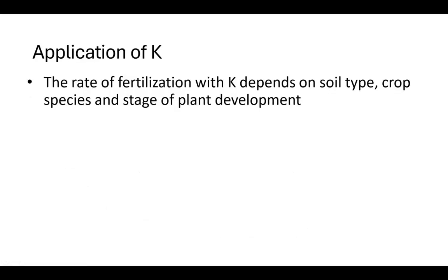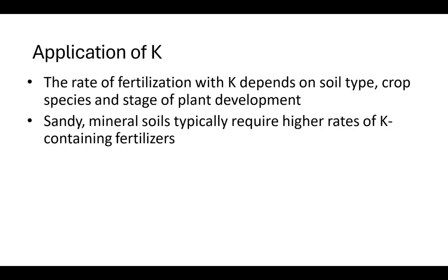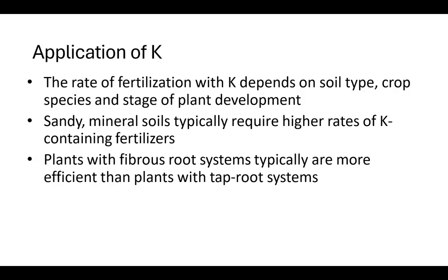Application of potassium. The rate of fertilization with potassium depends on soil type, crop species, and stage of plant development. Sandy mineral soils typically require higher rates of potassium-containing fertilizer because potassium doesn't stay localized within the soil. Plants with fibrous root systems are typically more efficient than plants with a taproot system in absorbing potassium. Fibrous root systems explore a larger area, and therefore they can get more potassium in certain places.